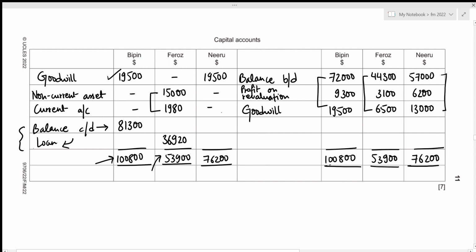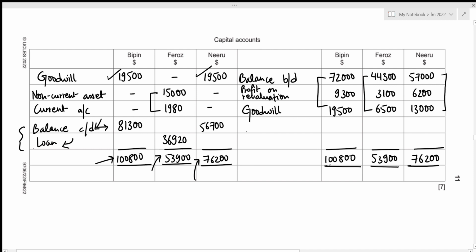And for Niru, since she is still a partner of this partnership, her closing balance will be the balance CD, and this will act as a balancing figure, right? So we need to subtract this amount from the total in order to figure out the value of the closing balance. So that's 76,200 minus 19,500, which results in the closing balance for Niru to have the amount of 56,700.